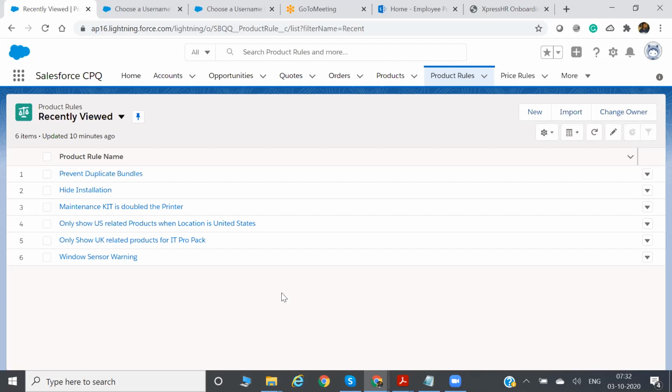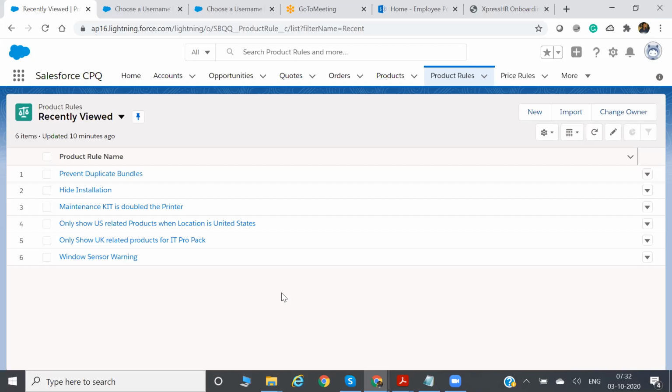Imagine you are a sales rep, you are adding a product bundle in the quote. Before adding the product bundle in the quote, you get a configuration page. In that configuration page, suppose you are adding a product bundle called desktop bundle, and the CPQ admin has configured that you can't add a duplicate bundle.